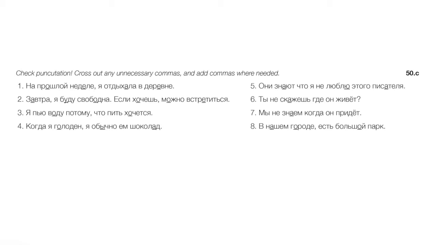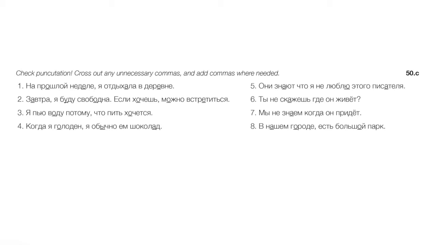It opens up its own clause. And so as always in Russian, we want to separate clauses like that using a comma. Я пью воду, comma, I drink water, comma, because I want to drink, I'm thirsty. Okay, number 4. Когда я голоден, я обычно ем шоколад. Okay, that's correct because again we have two full clauses. We have a when clause, when I am hungry, comma, I usually eat chocolate.